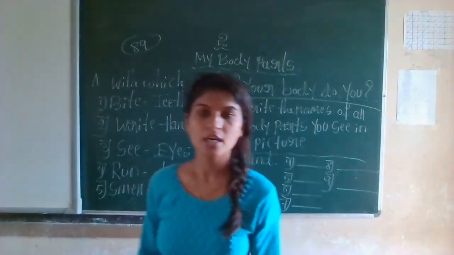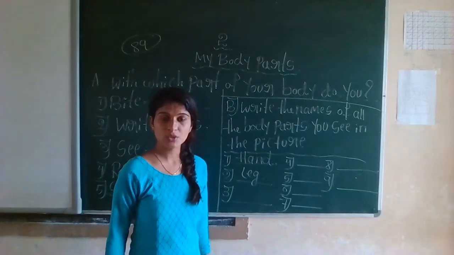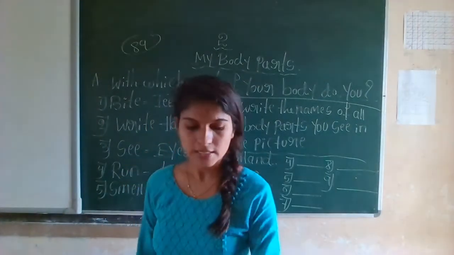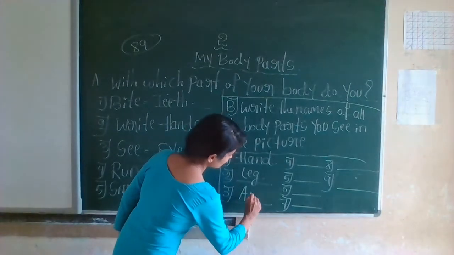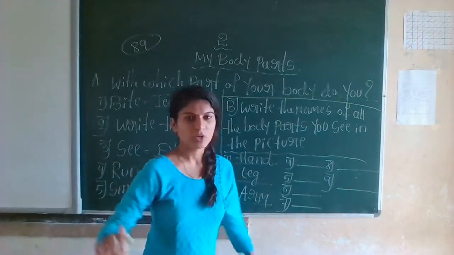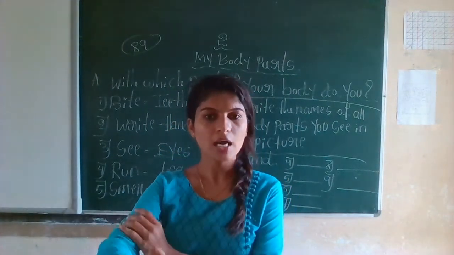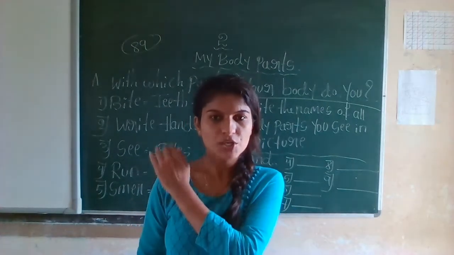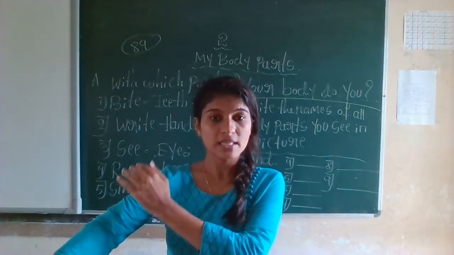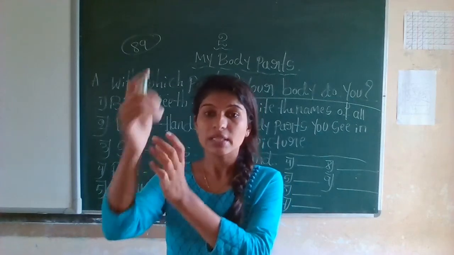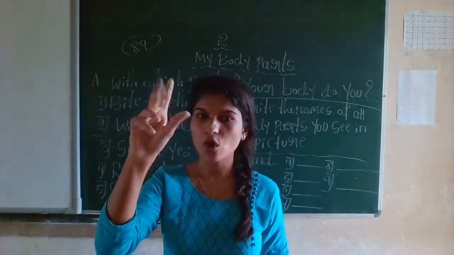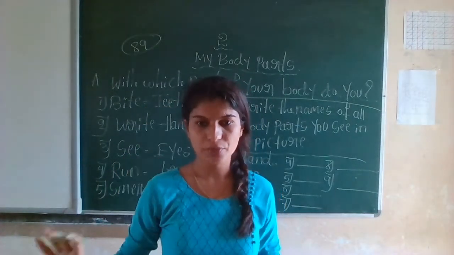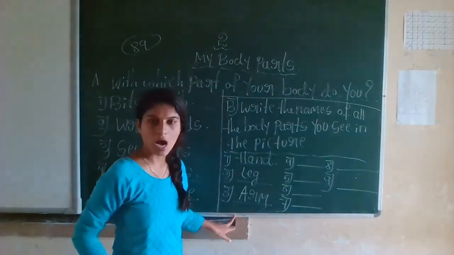See the third picture and try to recognize it. What is that? That is your arm. Third one is arm. Don't get confused between arm and shoulder. This is called shoulder, but this is called arm. This is called wrist. This is called hand, and these are called fingers. Don't get confused. So third one is arm.